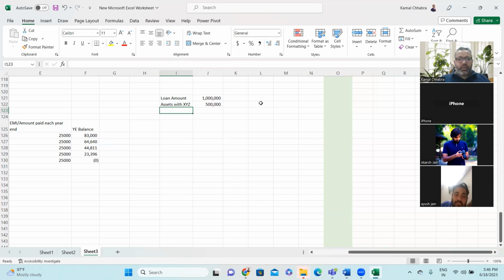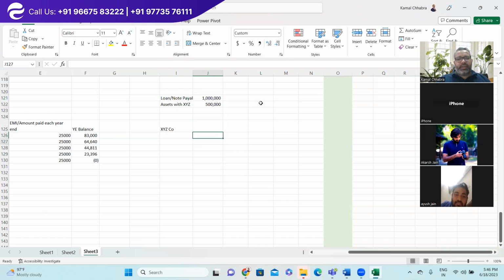So in this scenario, XYZ company will have a note payable of $1 million, so they need to debit it.